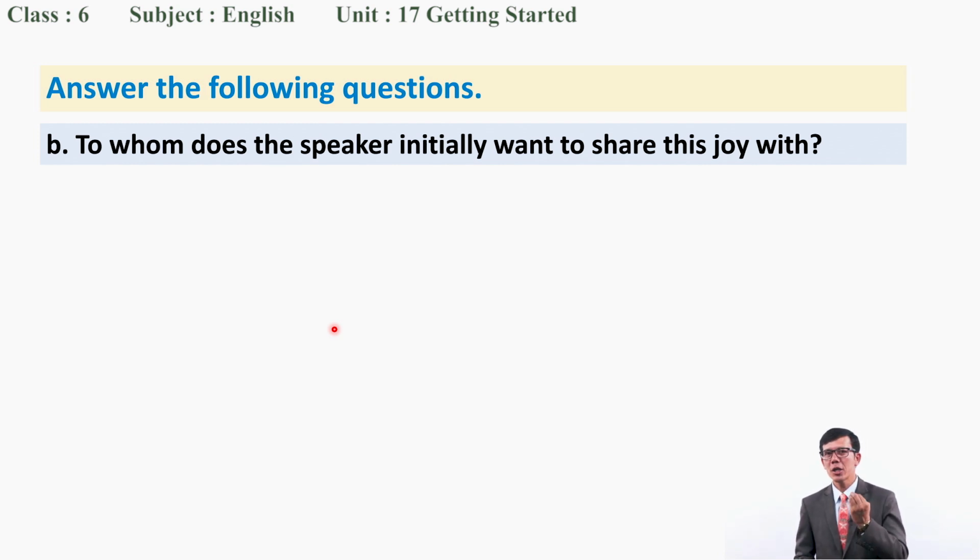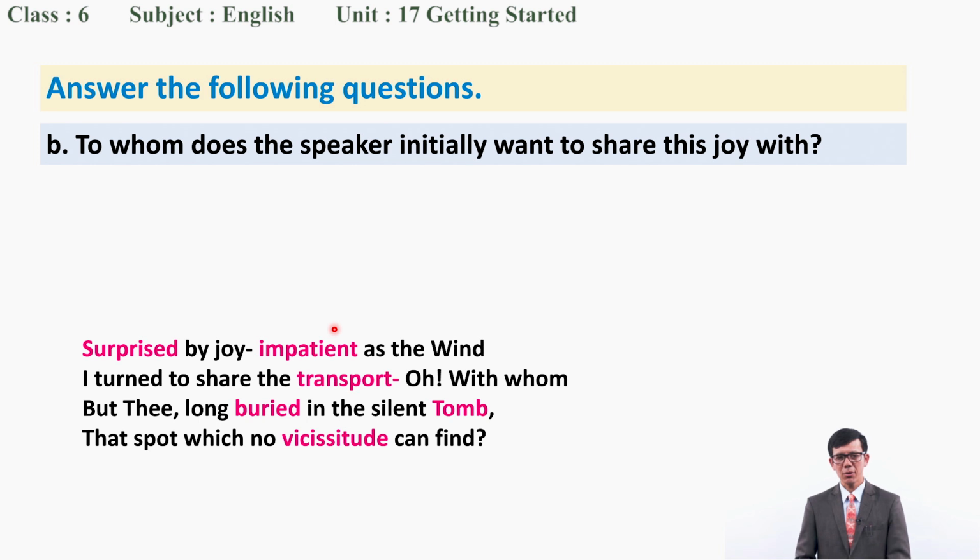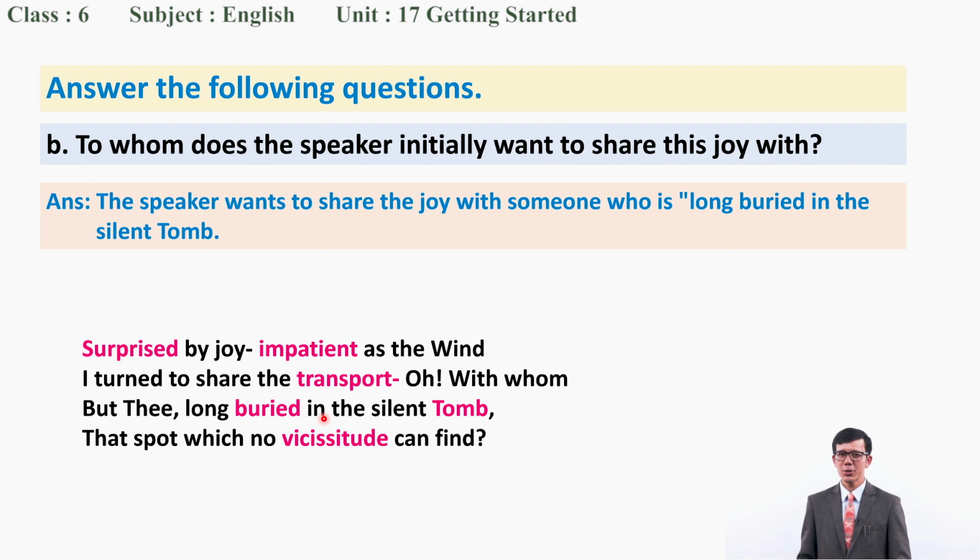Okay, who does he want to share his joy with? Please, just try to read this stanza and tell me. "Look, I turn to share the transport. Oh, with whom? But thee." What does that mean? "But thee, long buried in the silent tomb." You got it. The speaker wants to share the joy with someone, his beloved, who is long buried in the silent tomb.